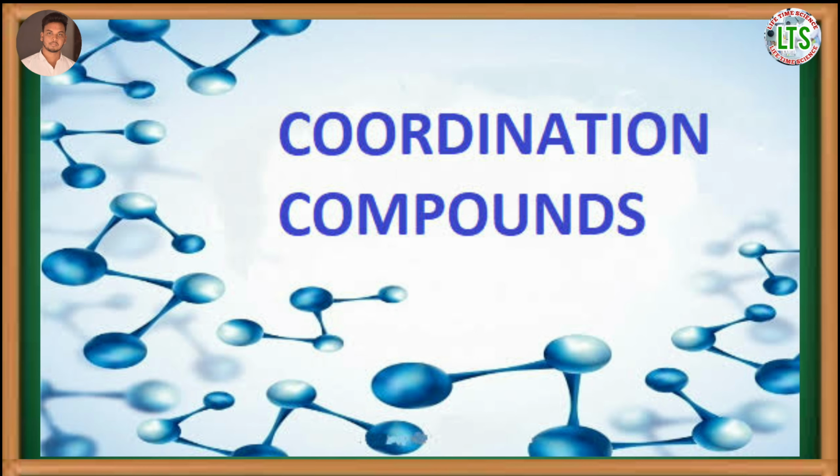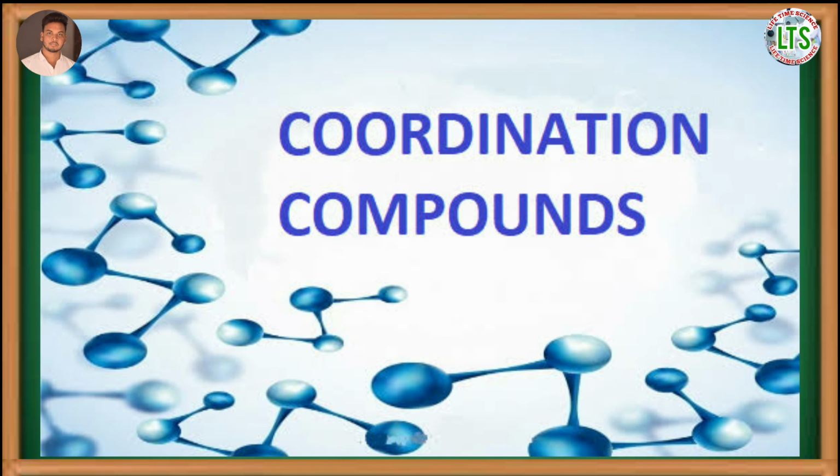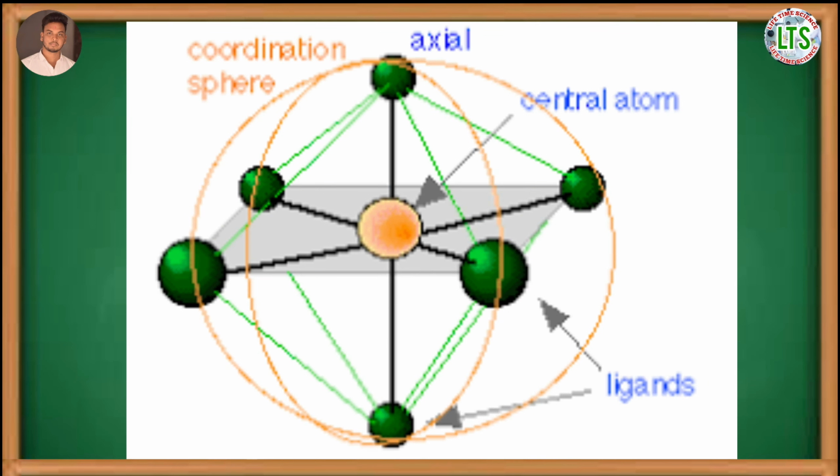Coordination compounds or complex compounds contain a central metal atom or ion surrounded by a number of neutral molecules or oppositely charged ions which are coordinated with it through the coordinate bonds.